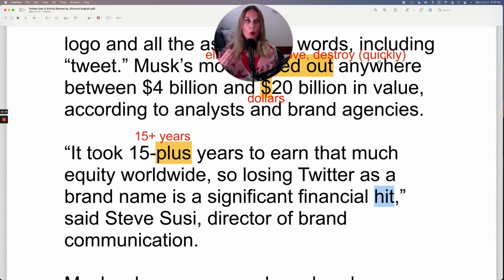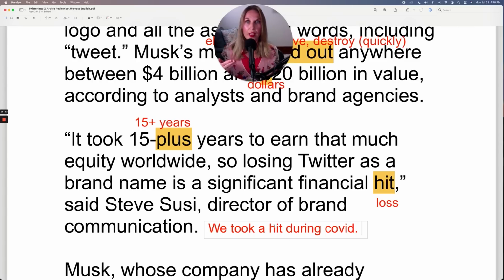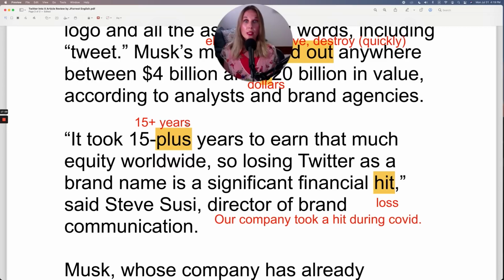In this case, the word hit means loss. Loss. So you could say we took a hit during COVID. This means you had a financial loss during COVID, especially in the context of a business. In a context of a business, this means my business, our business. So our company, our business took a hit during COVID. That means financially.